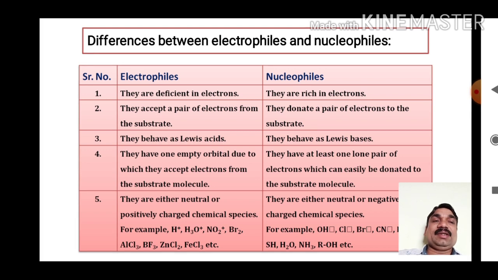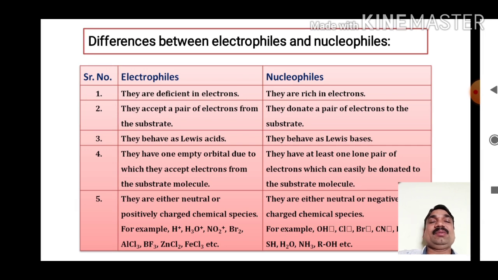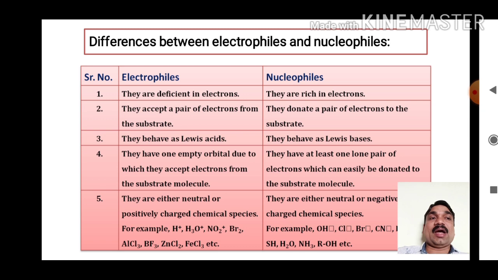Nucleophiles are electron rich, so they attack the electron deficient center in the substrate molecules. Number 2, electrophiles accept a pair of electrons from the substrate molecule, as electron deficient species. But nucleophiles donate a pair of electrons to the substrate molecule having an electron deficient center, because they are electron rich.